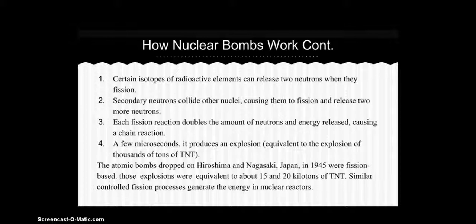The atomic bombs dropped on Hiroshima and Nagasaki, Japan in 1945 were fission-based. Those explosions were equivalent to about 15 and 20 kilotons of TNT. Similar controlled fission processes generate the energy in nuclear reactors.